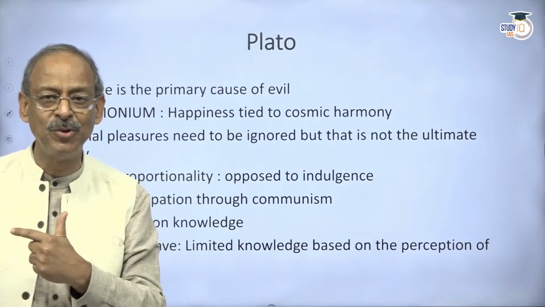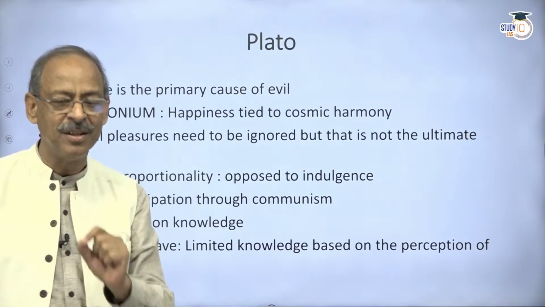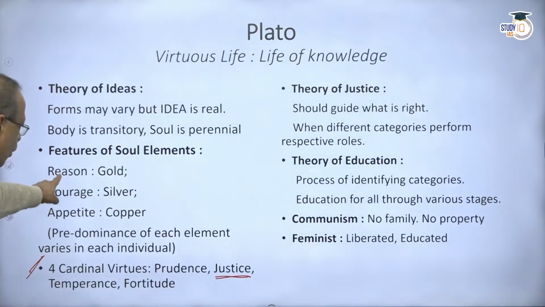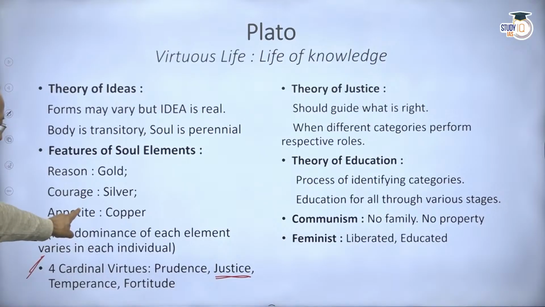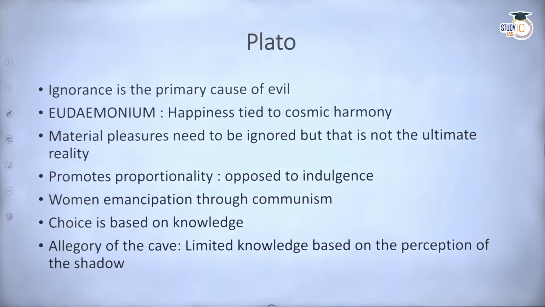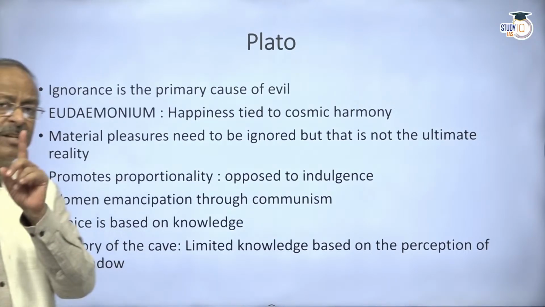And what is he supposed to do? The dominant feature, as I mentioned here. In that case, eudaimonia will be achieved if every individual does what he is supposed to do. That for him is justice as well. Then, I mentioned earlier, he is not ignoring material pleasure.